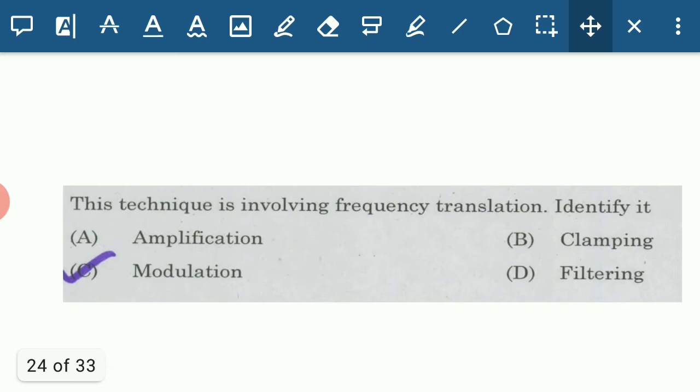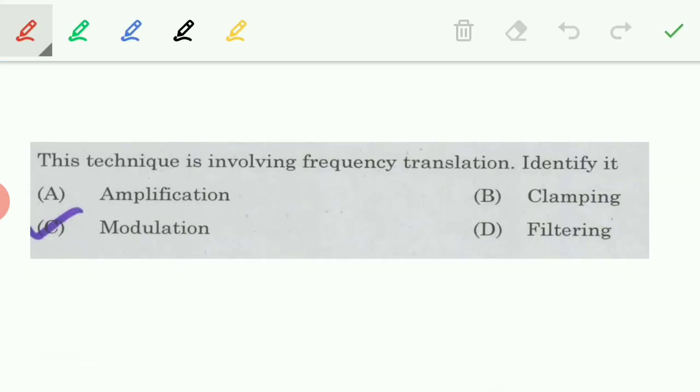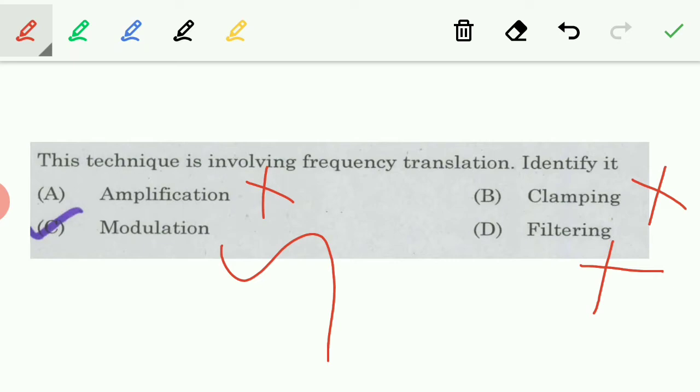Next one, the technique involving frequency translation is, yes, a straightforward question. Option is amplitude modulation. Simply, amplification is talking about increasing the amplitude, so it is not frequency translation. Clamping is again raising the DC level. It is also not frequency translation. Filtering is removing the frequency. It is not a frequency translation. Whereas modulation is involving frequency translation.